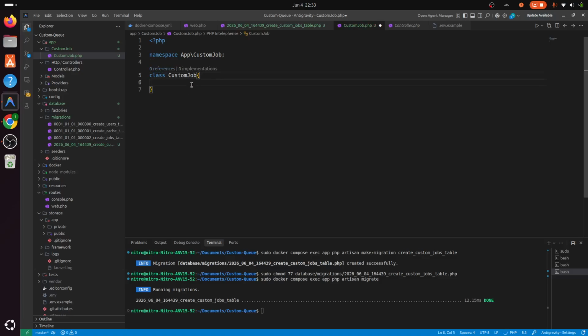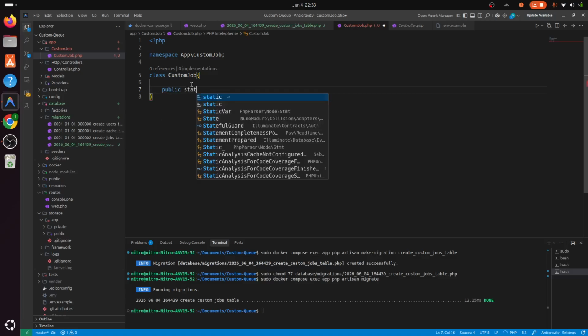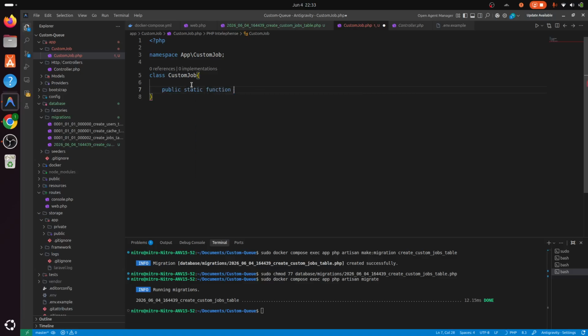Alright, so let me create a new function, public static function push. So this push would actually insert all of the information into our custom_jobs table. We would need job, and queue, which for now let's just set to default.